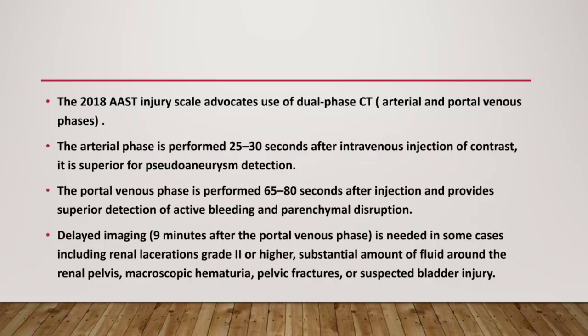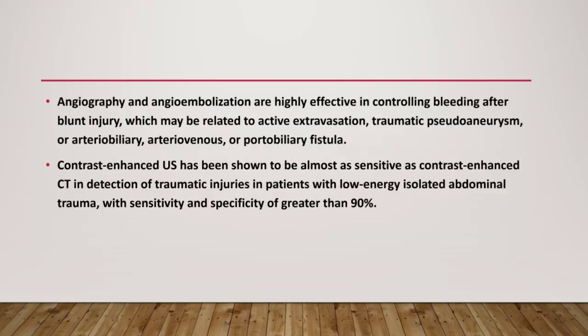The 2018 AAST injury scale advocates use of dual-phase CT, arterial and portal venous phase. The arterial phase is performed 25 to 30 seconds after intravenous injection of contrast and is superior for pseudoaneurysm detection. The portal venous phase is performed 65 to 80 seconds after injection and provides superior detection of active bleeding and parenchymal disruption. Delayed imaging, 9 minutes after the portal venous phase, is needed in some cases, including renal laceration grade 2 or higher, substantial amount of fluid around the renal pelvis, microscopic hematuria, pelvic fracture, or suspected bladder injury.